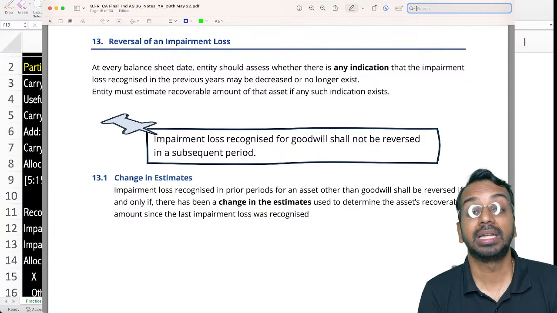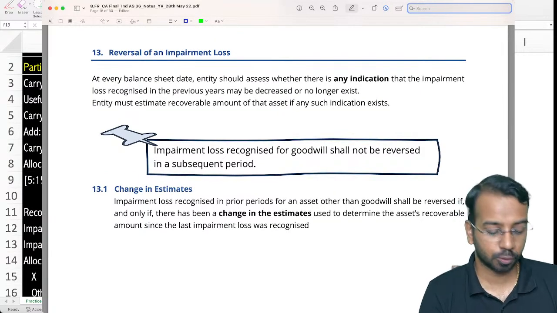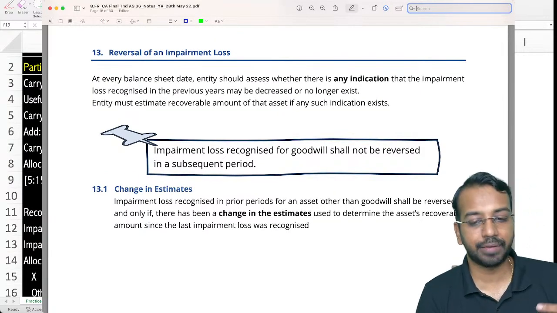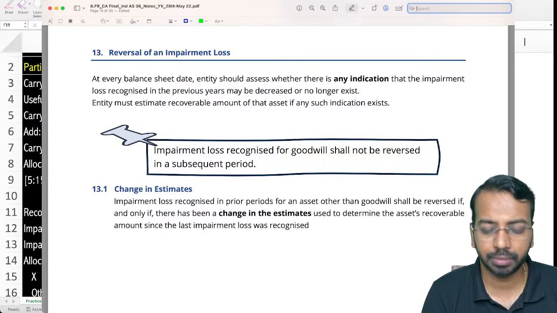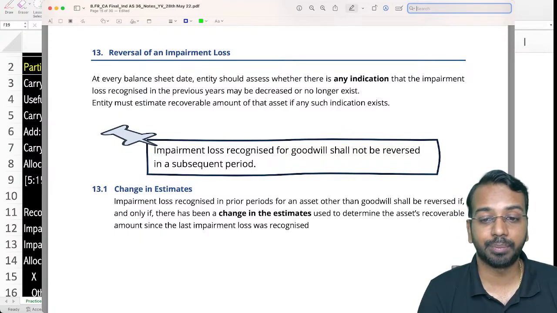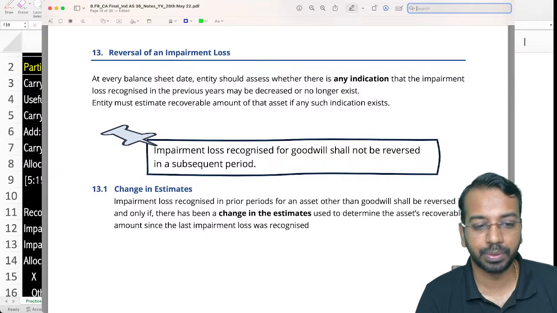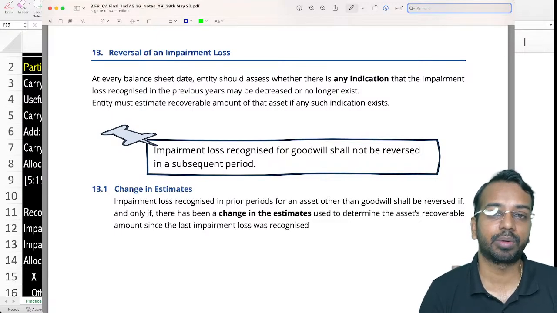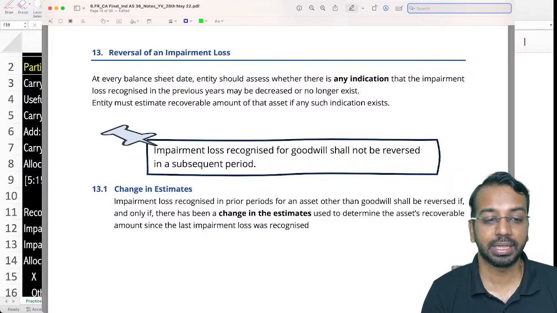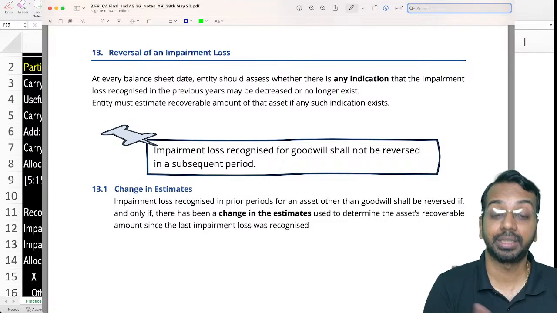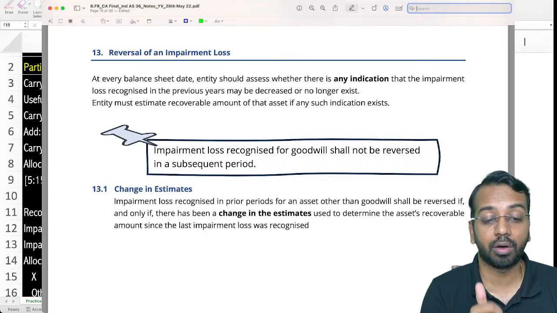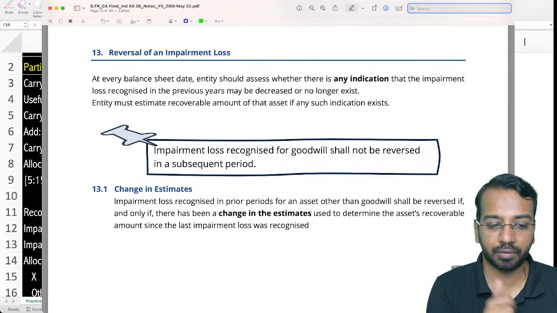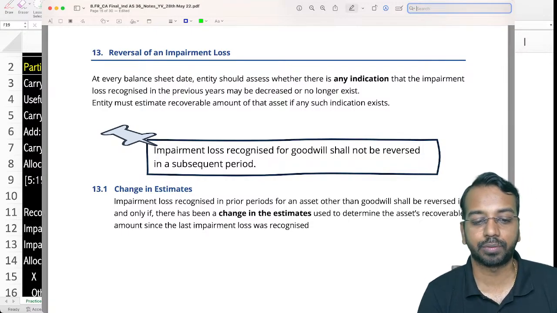Now, moving on, reversal of impairment loss. So earlier we said whenever we have an indication that there is an impairment and we calculate the impairment loss, subsequently it may be possible that there is no impairment or the impairment has reversed, or maybe the recoverable amount has increased. Because the recoverable amount has increased, the impairment might have been reversed, right? So if there is a reversal of an impairment, how do we do that? That is what we need to understand.